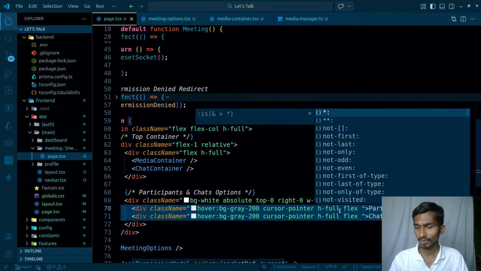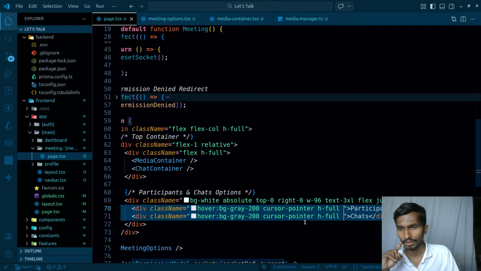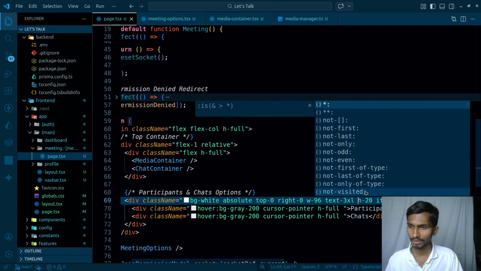Let's make them flex. Don't really have any other option. Items are gonna be, I think I have the option, as I'm already using flex over here. So all these things are already gonna be here in the middle, and that's right. The text is gonna be in the middle, but remaining things should be at the top right. So instead of making this flex around, let's simply get rid of this.